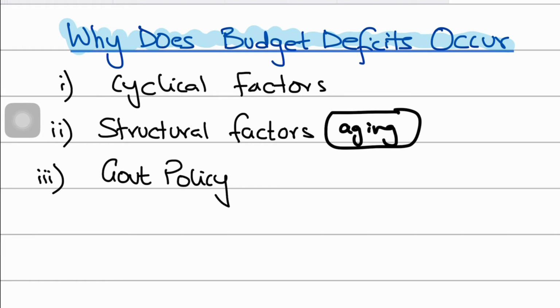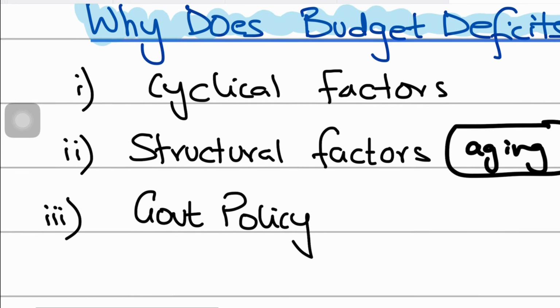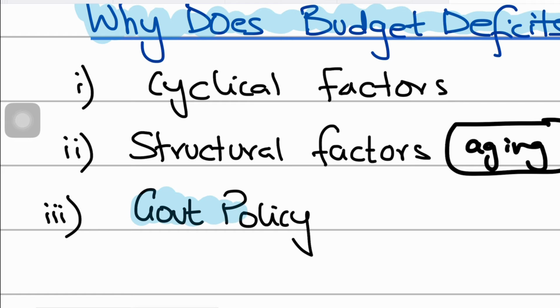Which is basically active stabilization policy or active demand management, where the government injects fiscal stimulus, and it does this by enacting a budget deficit intentionally. So under government policy, the government is enacting the budget deficit intentionally as part of their fiscal policy to achieve a specific economic goal, which is obviously to recover from a recession.